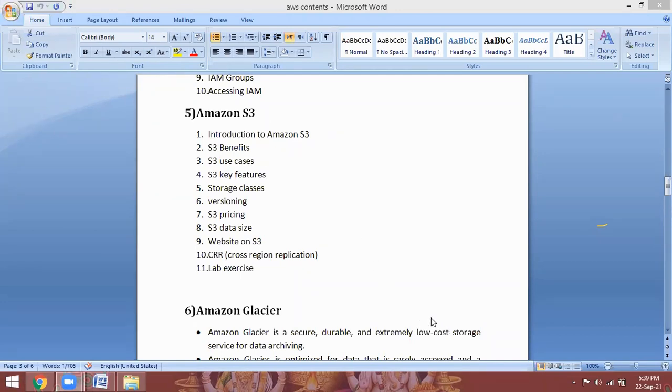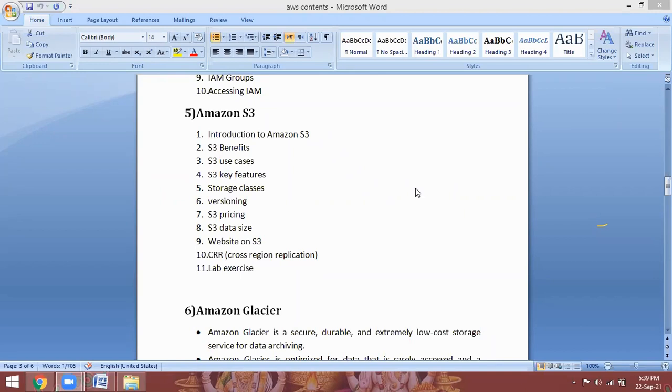Then whatever data you upload in the Mumbai region automatically replicates to the Singapore region. Accidentally, if you remove the data in the Mumbai region, you already have replicated data in the Singapore region. Again, you can take that data back to the Mumbai region. That is also how to configure.